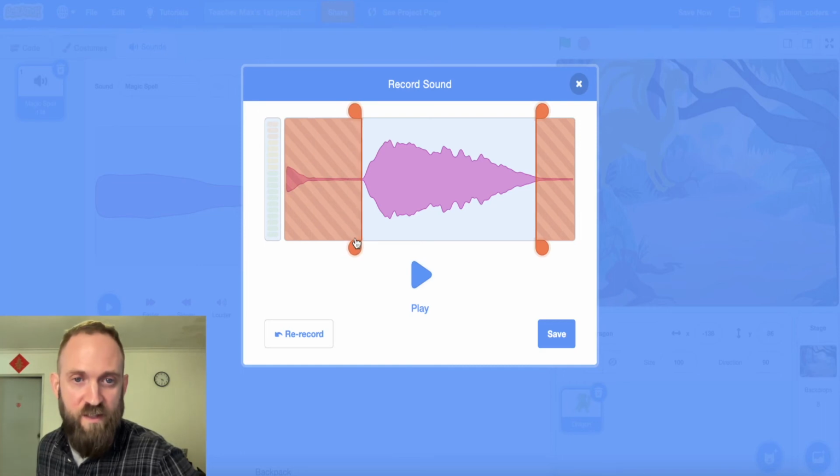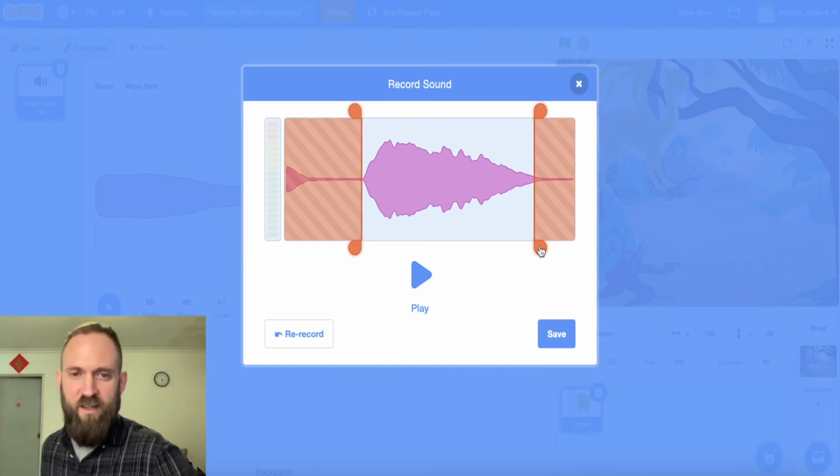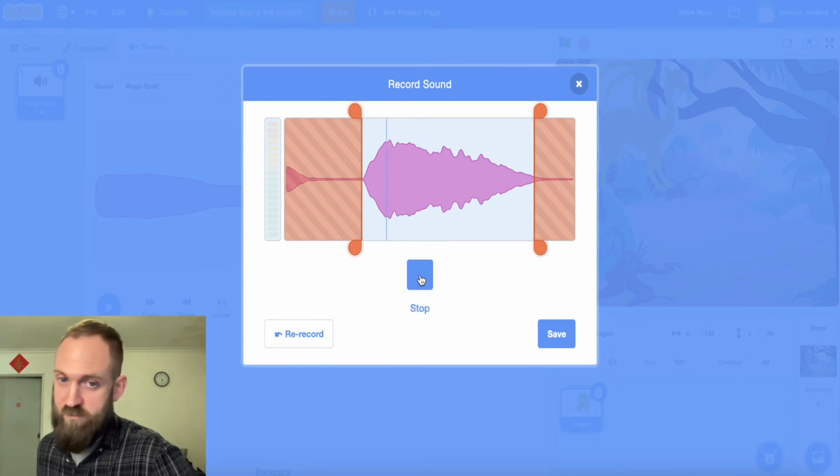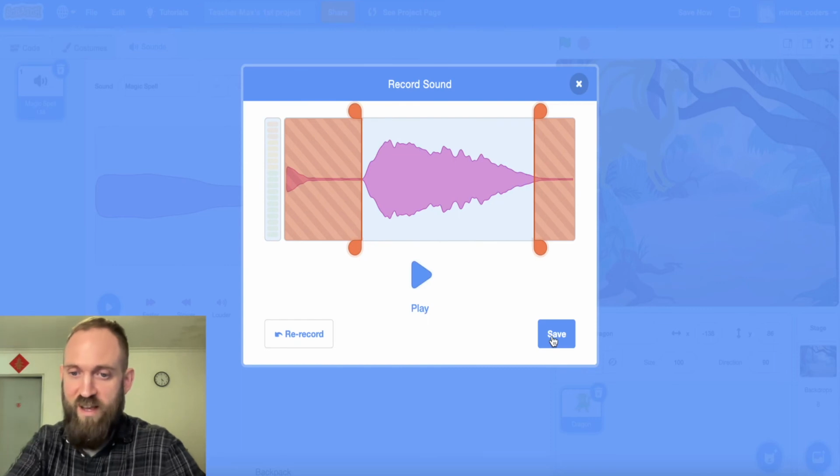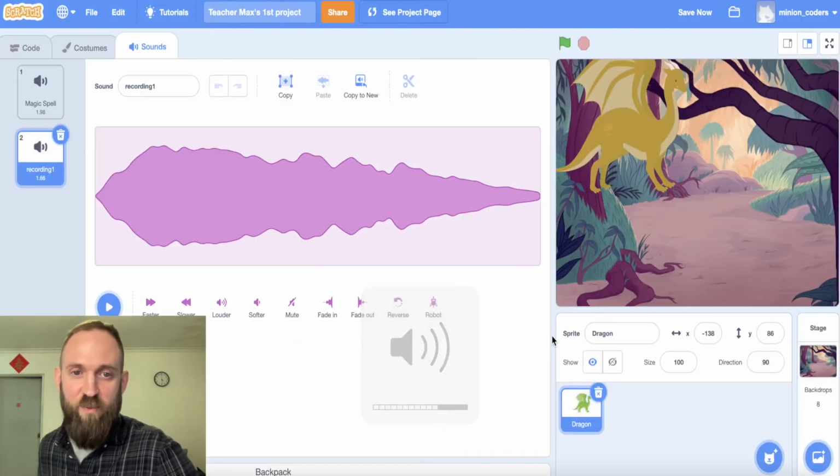You can move these lines here so that you really capture it. We don't want that silent part in the middle. We hit play. I'm pretty happy with that. It's a pretty cool dragon sound. I'm going to press save.